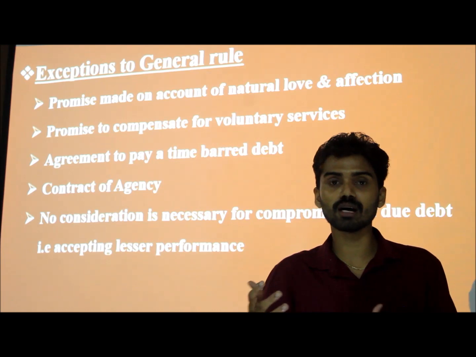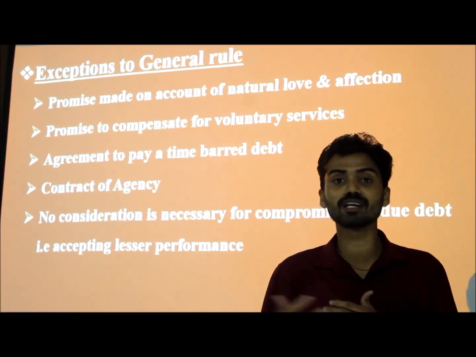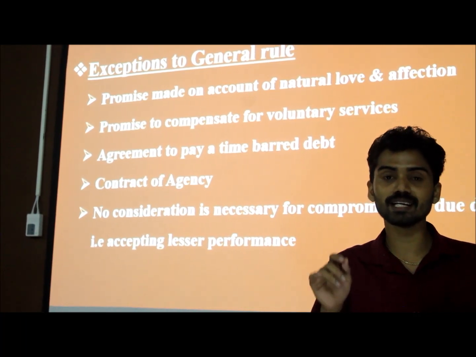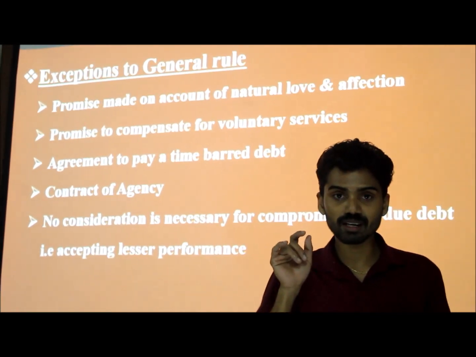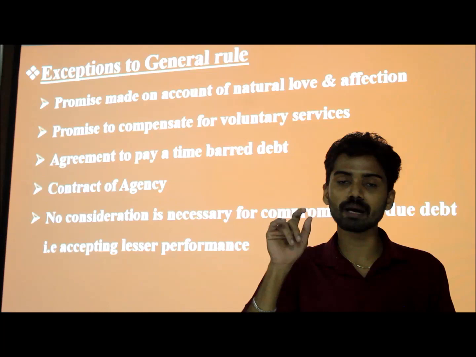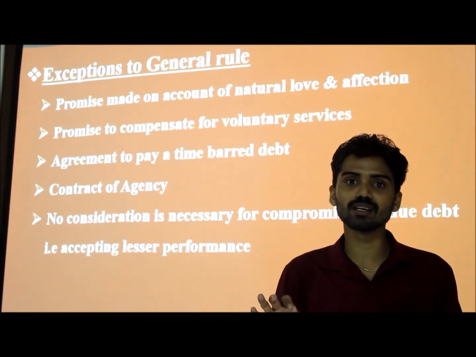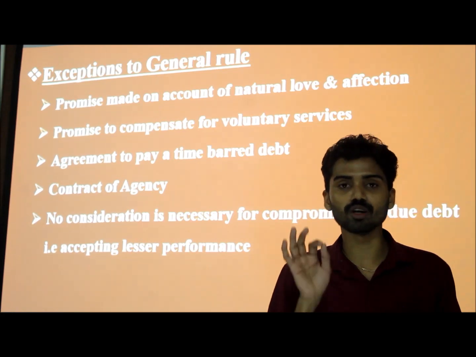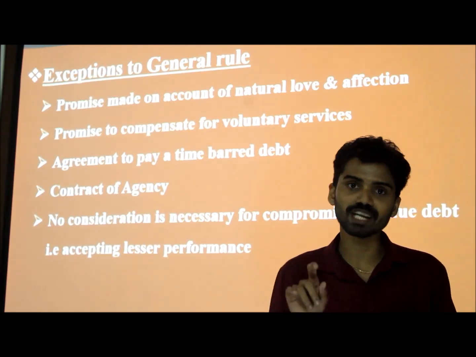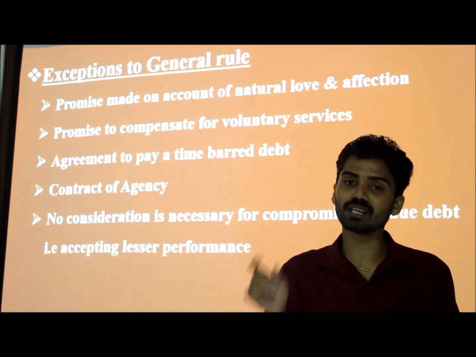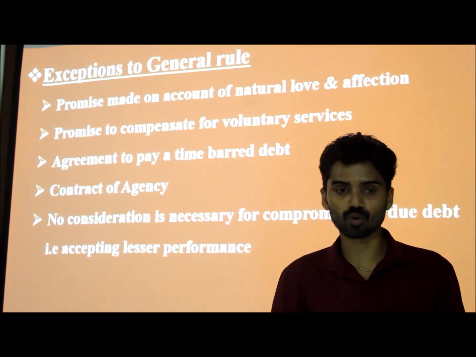So I cannot pay back that particular debt for a period of 1 year, and it becomes a time-barred debt. If there is an agreement to pay a particular amount for a time-barred debt, it is not considered under the general rule, no consideration, no contract. It is also an exception.